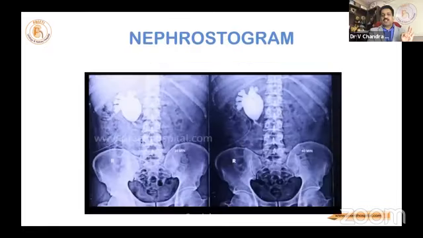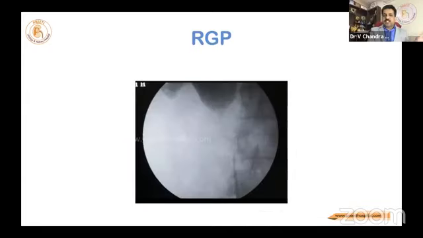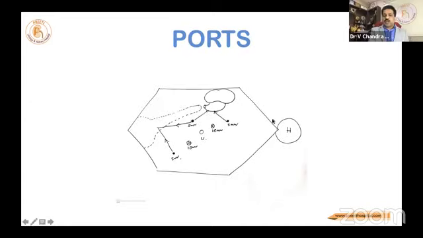At the end of the stricture, this is a nephrostogram. At the PUJ level, it is strictured. At the mid-segment level, it is strictured. At the lower level, it is strictured. See, this is the port I wanted to show. Initially, it is like nephrectomy ports. Later, it is like radical prostatectomy ports.